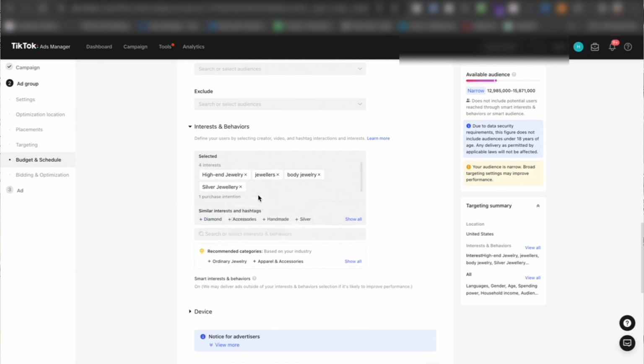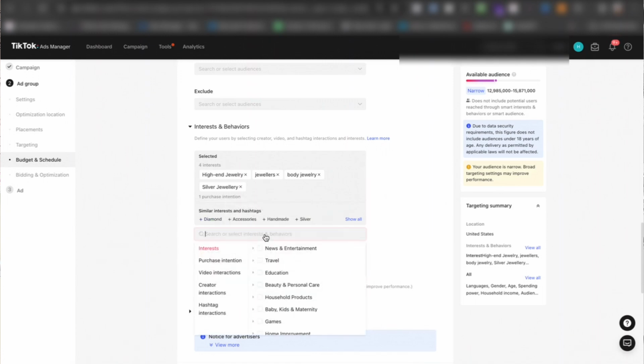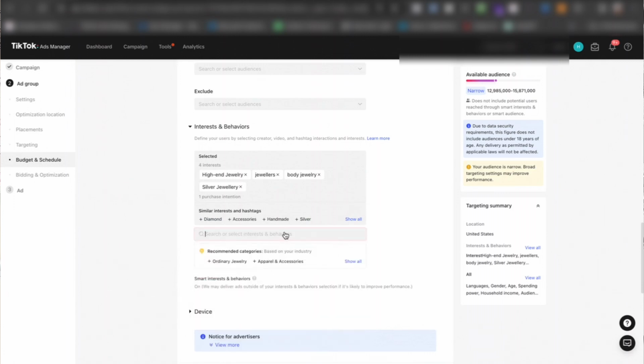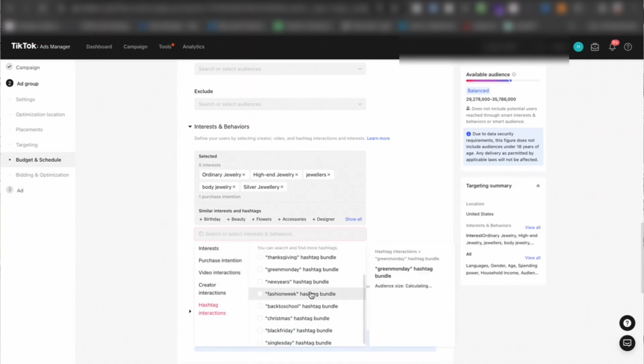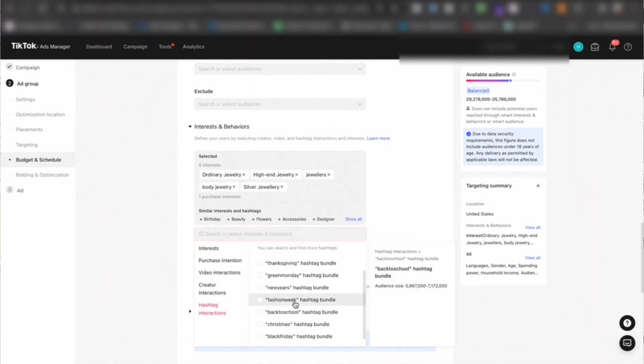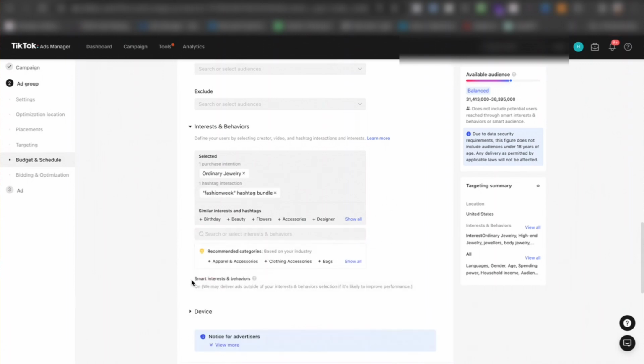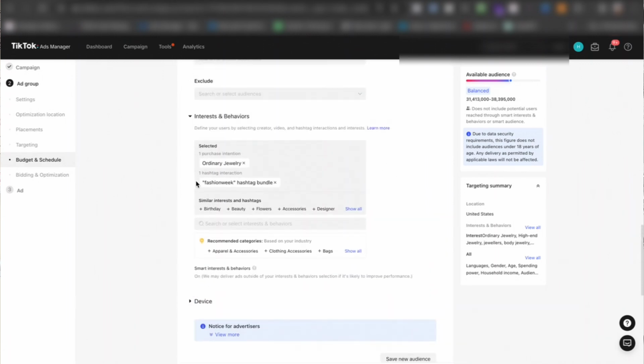Another thing you can do here is specific hashtags. I like to do hashtags. So let's do jewelry. Okay, ordinary jewelry, we already got that in there. So let's look at different hashtags. For example, you can do fashion week. We'll do a fashion week hashtag, and then boom, that's the first set of audience that we've selected.